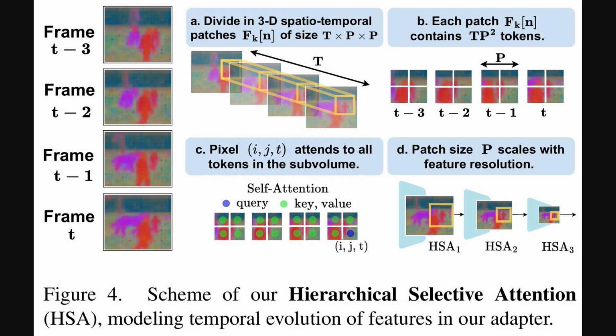So, how does that hierarchical selective attention component actually understand motion? This diagram breaks it down. The system doesn't just look at one frame at a time. Instead, it groups several frames together and divides them into these 3D spatiotemporal patches. You can think of them as little cubes of video. Then, it uses a process called self-attention, where each pixel compares itself to its immediate neighbors in both space and time to spot movement. And the hierarchical part, shown at the bottom right, is key. The model does this with different patch sizes, starting small for fine details and getting bigger for broader actions.